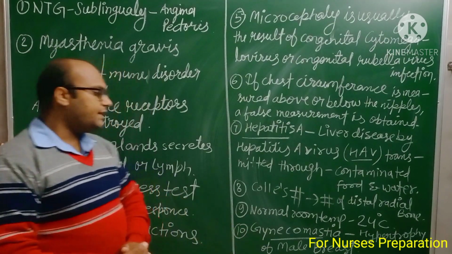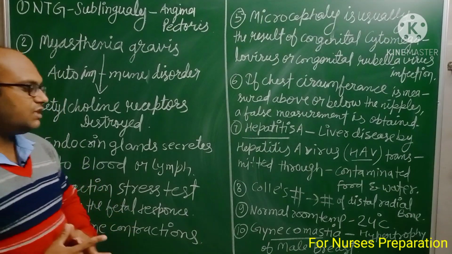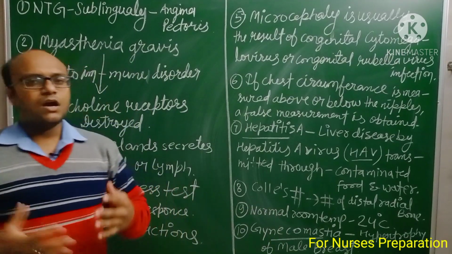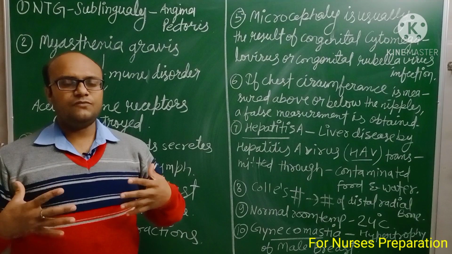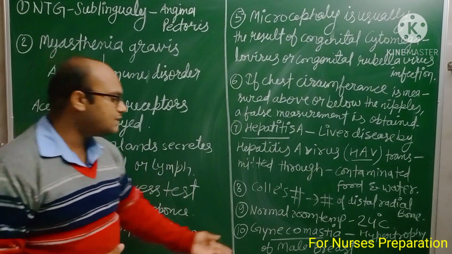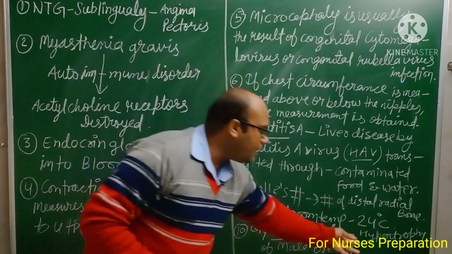Next, point number 10, gynecomastia. Gynecomastia is a condition in which hypertrophy of the male breast occurs. If the breast size of a male gets increased, this is known as gynecomastia. There is a word, hypertrophy.